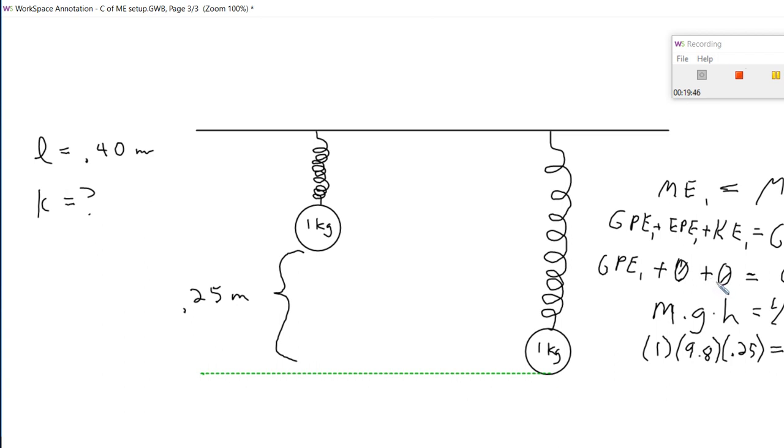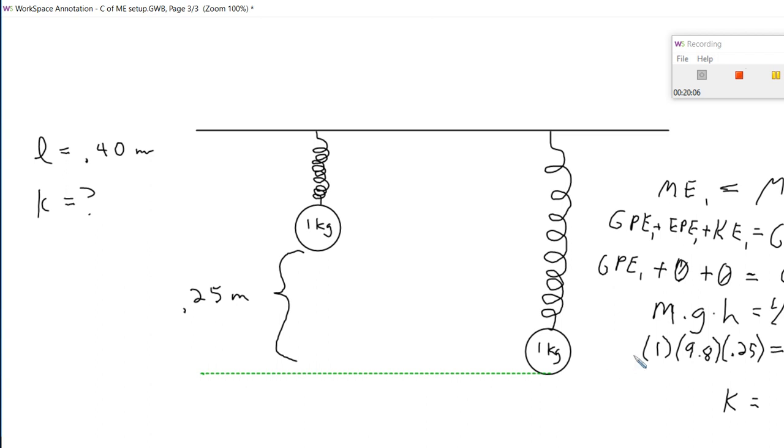So 0.25, and that, of course, will be squared, from our formula 1/2 kx squared. At that point, we can multiply that out, multiply by 1/2, and then do the division in order to solve for k. And we'll be victorious in that quest.